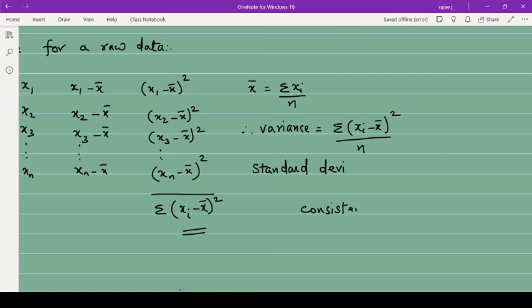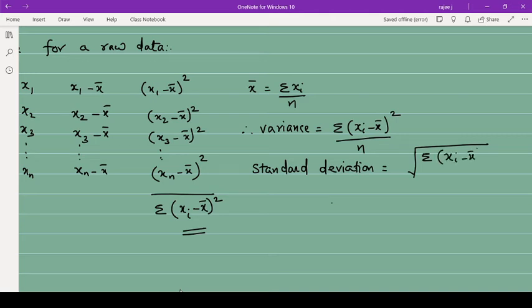Consistency means whether a person or a value is constant all the time, or does it change as the situation changes. To identify all that, we find out the standard deviation or variance. So standard deviation is given by the square root of variance. Square root of variance is standard deviation.